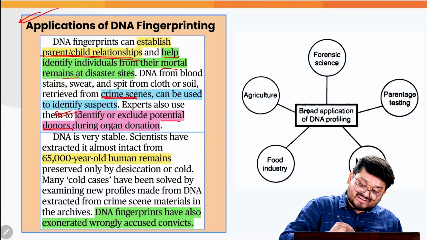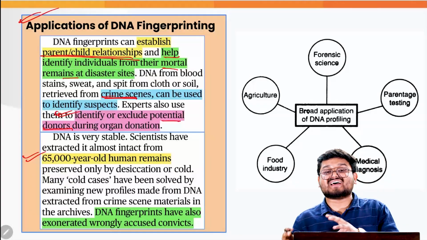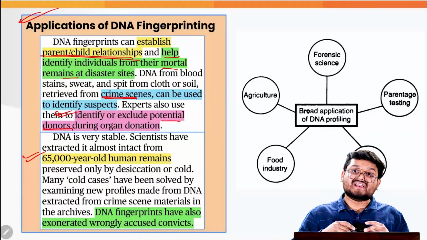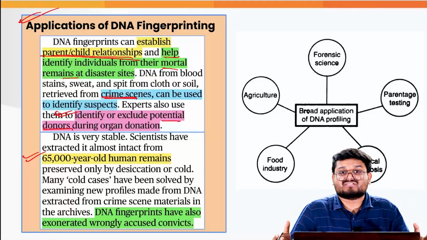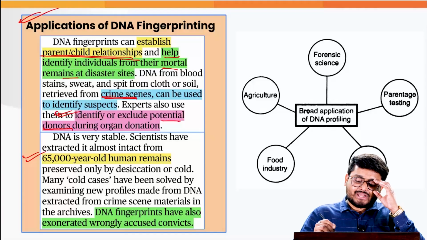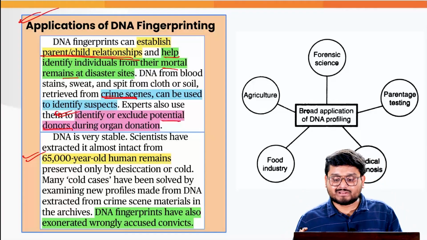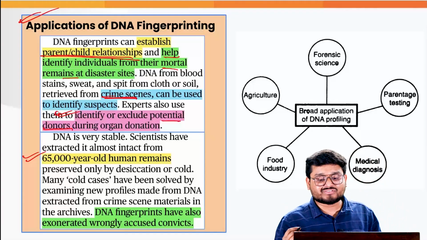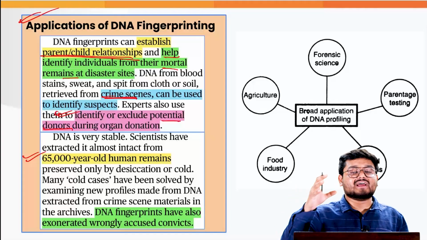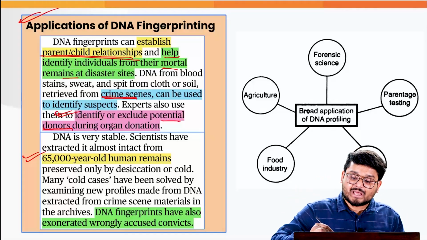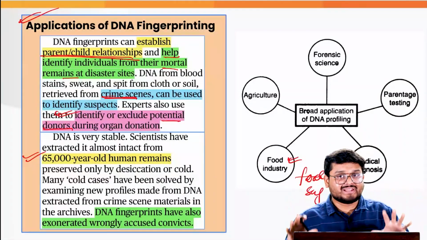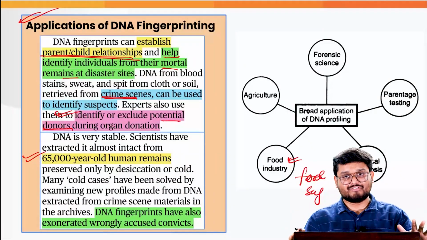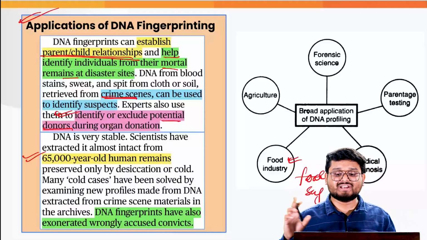This can also lead us to various archaeological excavations, finding discoveries from the ancient remains of various ancestors, correct? And finally, they have also helped in the past for medical diagnosis, and various other applications in the food industry, particularly when we talk about food safety too. Correct? So that is where we have the various applications of DNA fingerprinting here. Now we'll be moving on to the next one.